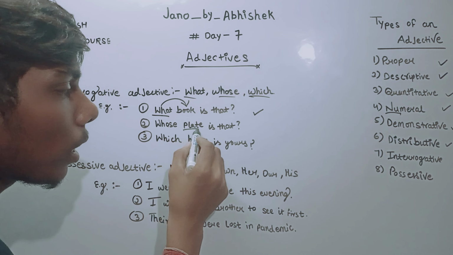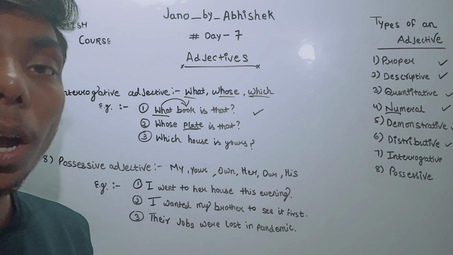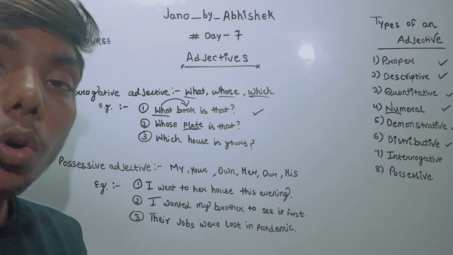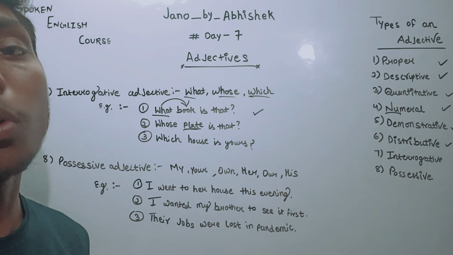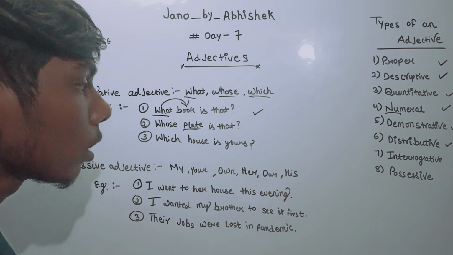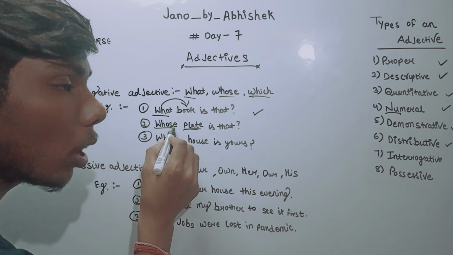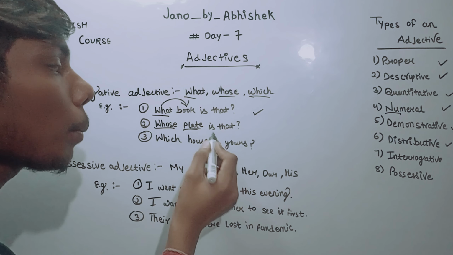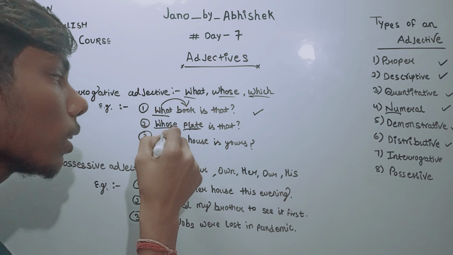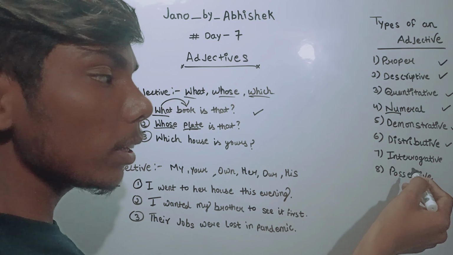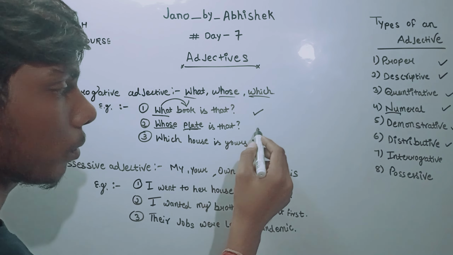So here the word whose is helping us to know more about that plate, who it belongs to, who was having food in that plate. By using this word we know more about the plate. That is why we are including it under the interrogative adjective.